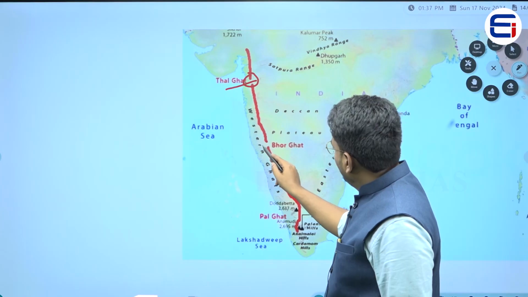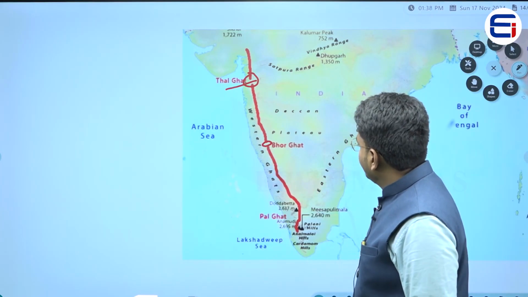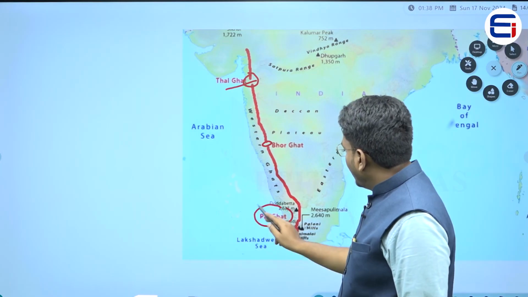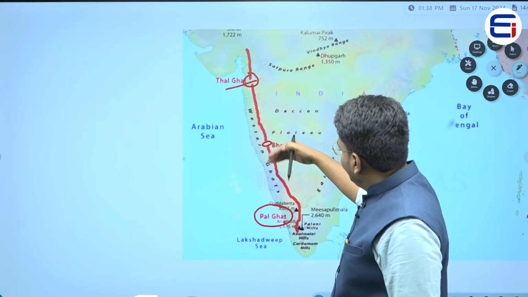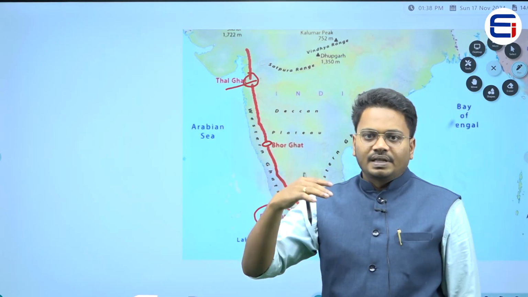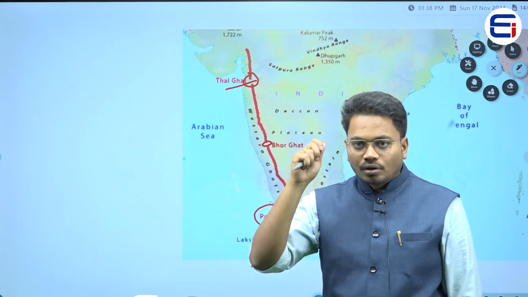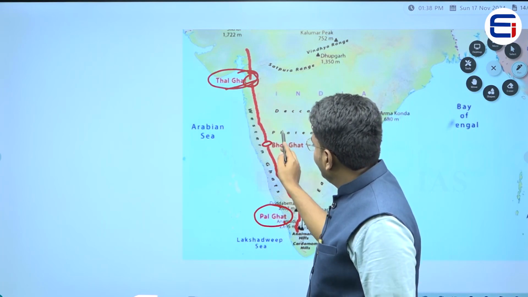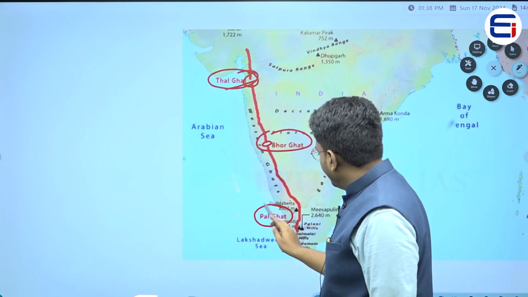And here we have one more pass, that is Bhor Ghat, and here we have one more pass, that is Pal Ghat. So at different places we have different passes or breaks, and each pass has its own name: Thal Ghat, Bhor Ghat and Pal Ghat.